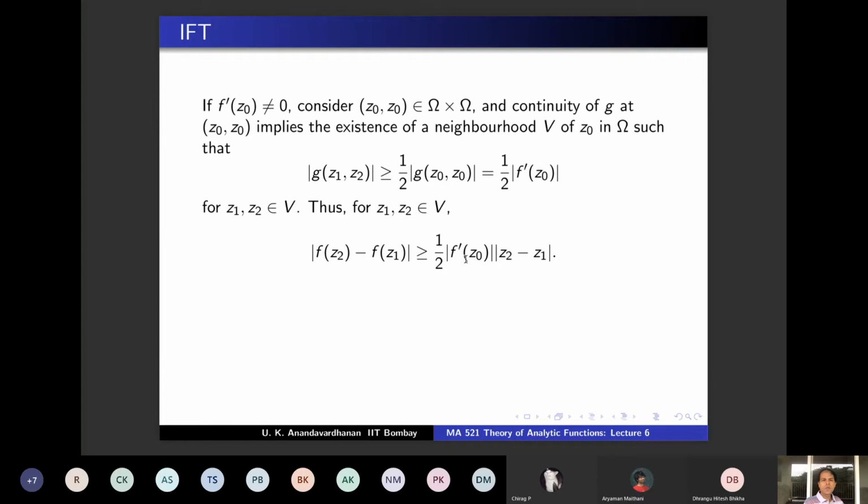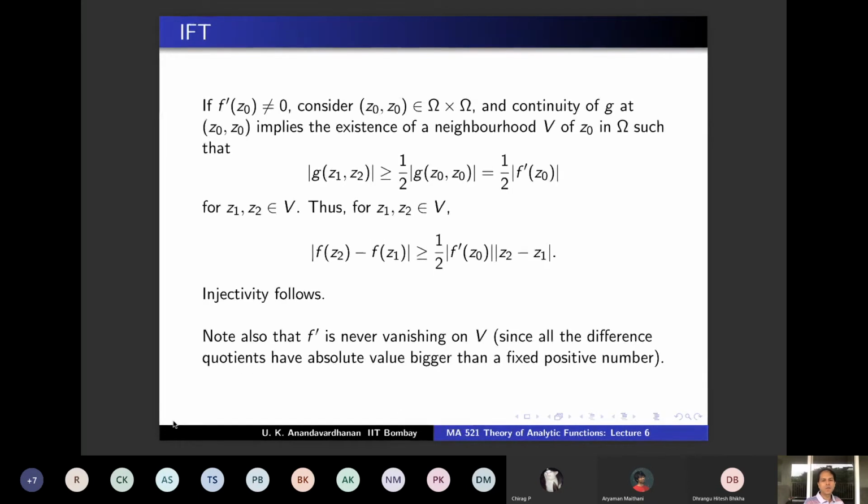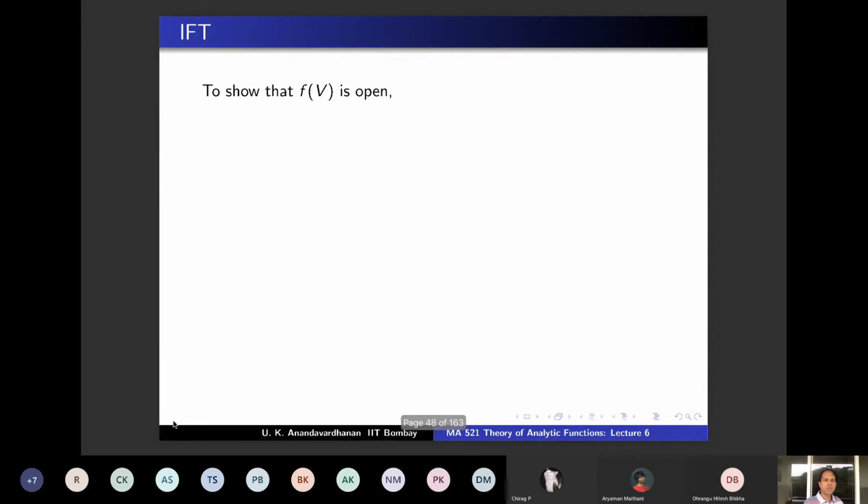Non-zero positive number. So the quotient is bigger than or equal to a positive number. Therefore, the limit is a positive number. Therefore, the derivative is positive throughout V. So in particular, f prime is non-vanishing throughout V. So injectivity follows. Also, f prime is never vanishing on V, since all the quotients that you have to take in order to find the derivative have absolute value bigger than a positive number. So you have also shown that f prime is non-vanishing throughout.